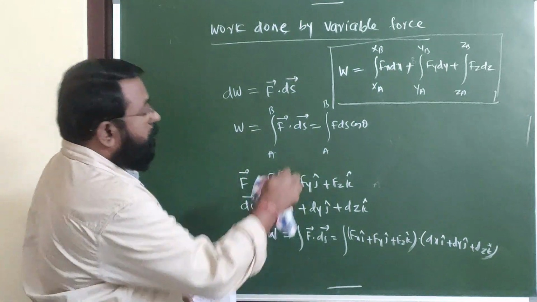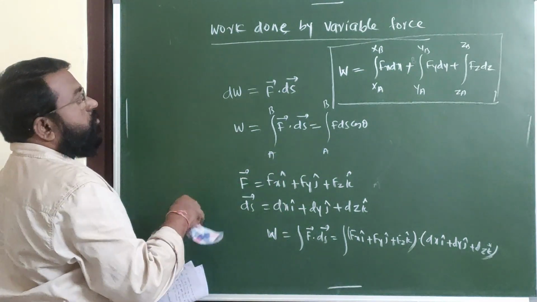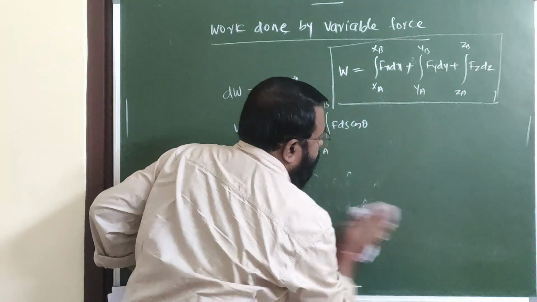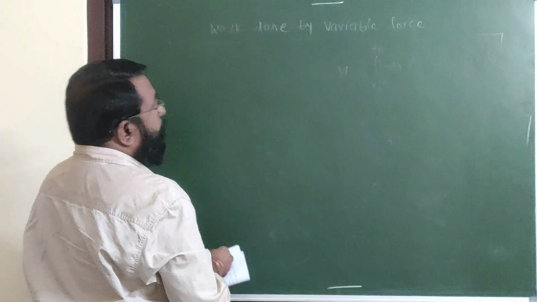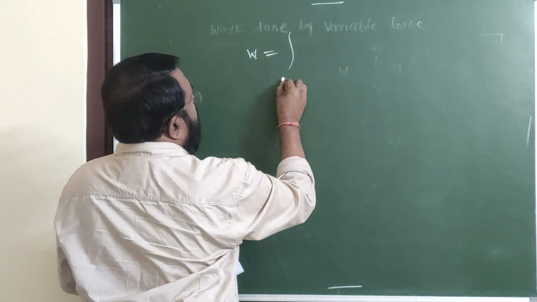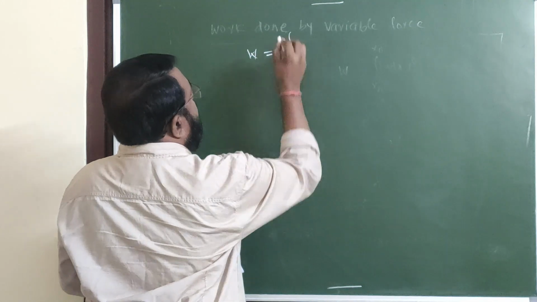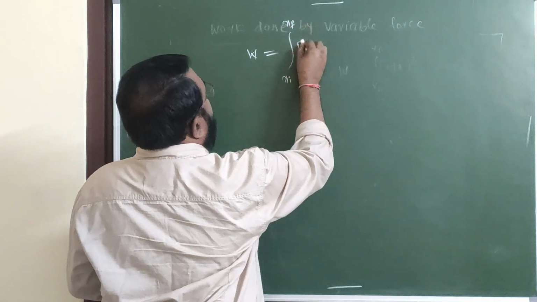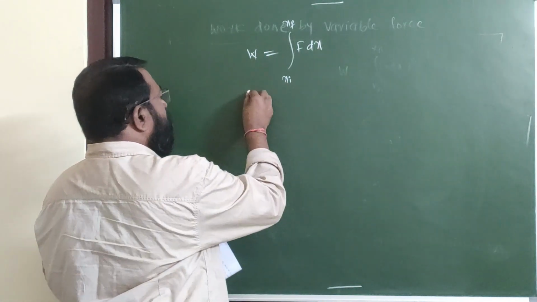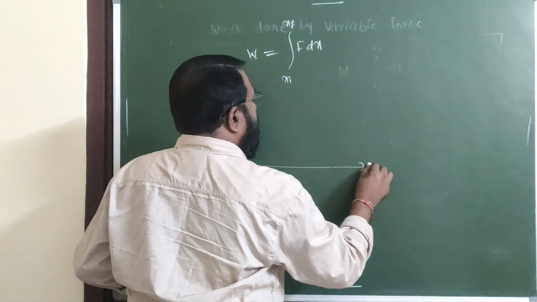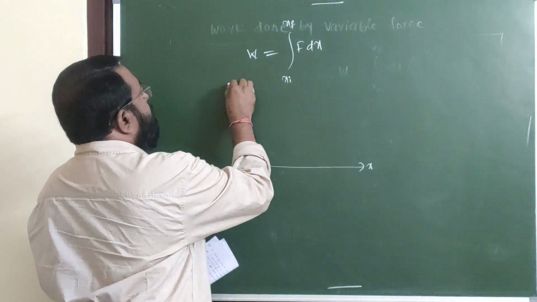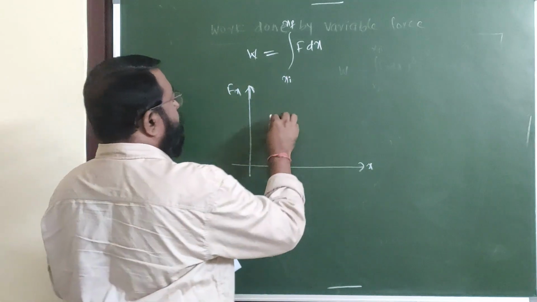Here, this variable force we can represent in a graphical way. Work done W is equal to integral x initial to x final of F dx. For example, here is x, and force varies with respect to x. This is Fx.